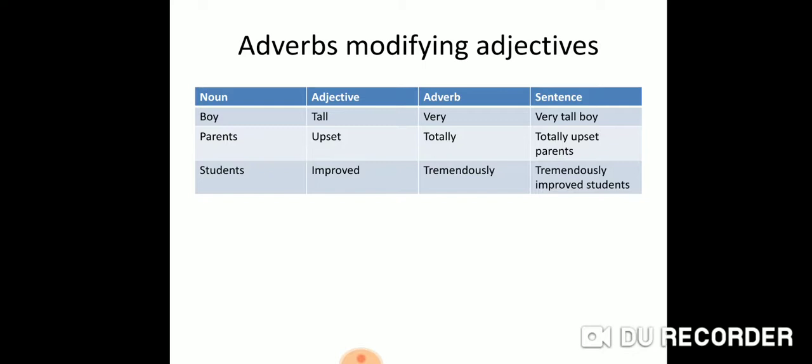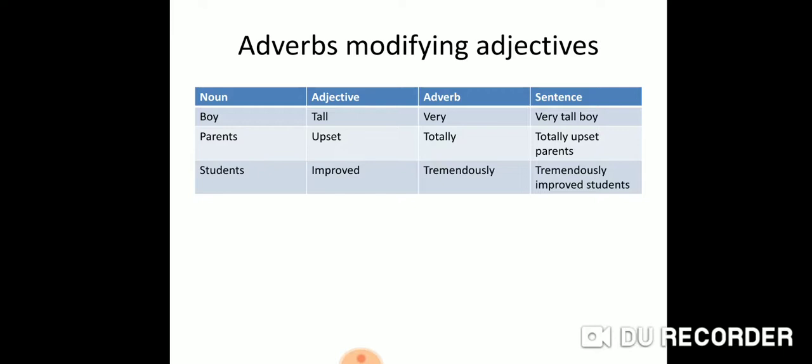So finally, as a sentence, you can see very tall boy. If I say only tall boy, he may be a tall boy among 3 or 4 tall boys. But if I tell you very tall boy, probably he is the tallest boy in the class. So this is giving us information like that. Totally upset parents is different from upset parents. So it is intensifying what we are talking about. That is the job of the adverb here.